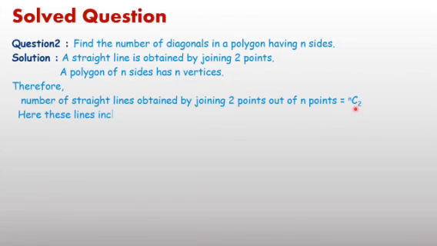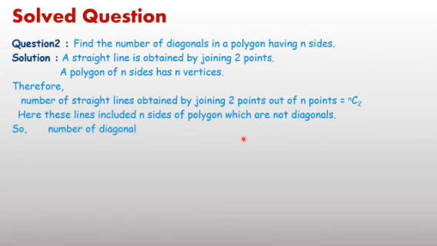But in these lines there are n sides of the polygon. nC2 represents the number of sides and also the number of diagonals. We have to write only the number of diagonals, therefore subtract the number of sides. Since there are n sides, subtract n: nC2 minus n. Just simplify it.